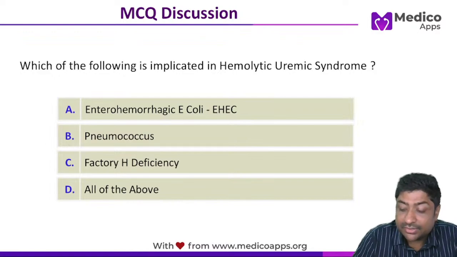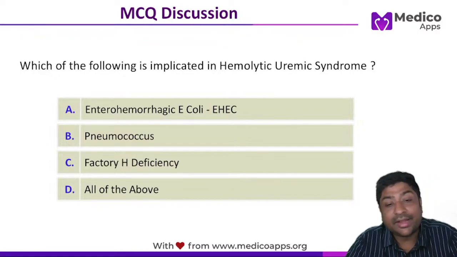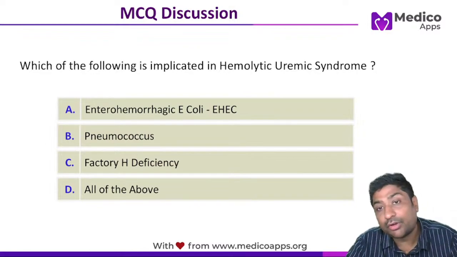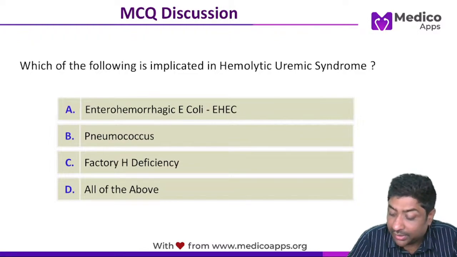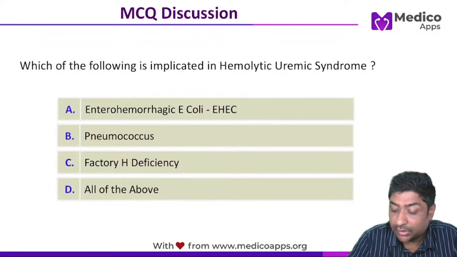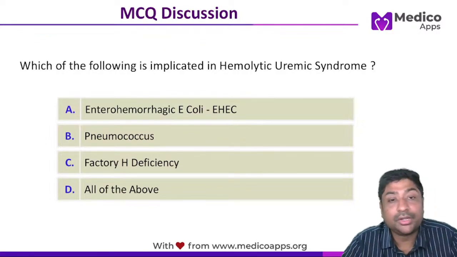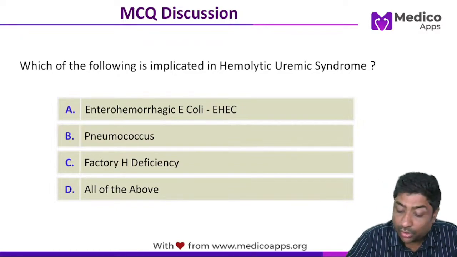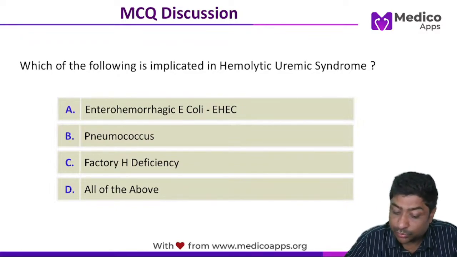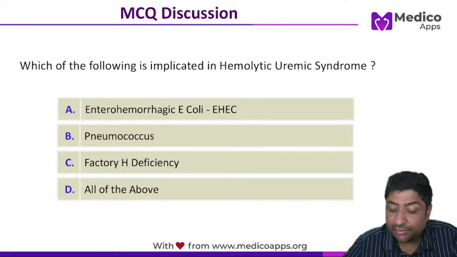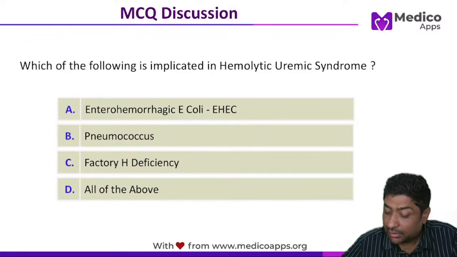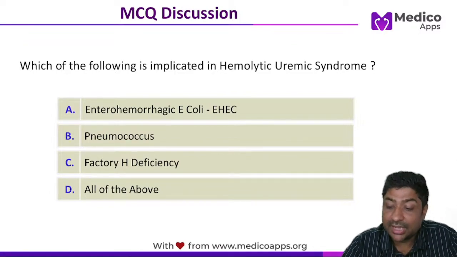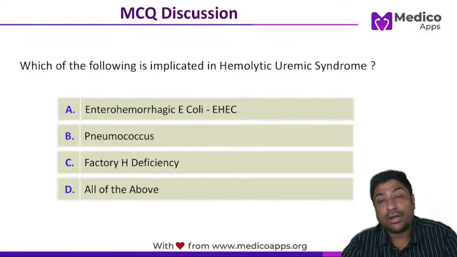And complement dysregulation, when we say, it can be due to factor H, factor I, complement factor B, any one of these deficiencies. The most common in this case will be factor H deficiency. But remember, these are atypical hemolytic uremic syndrome. Is it clear? So all these three will be implicated: Shiga toxin, pneumococcal infection because of the release of neuraminidase, and the third is factor H deficiency. All these are implicated in your hemolytic uremic syndrome.